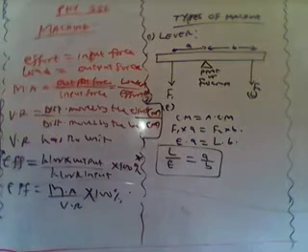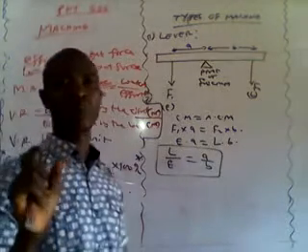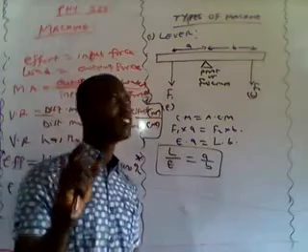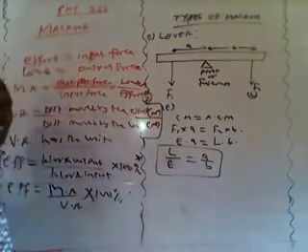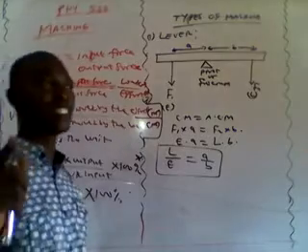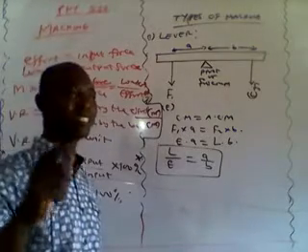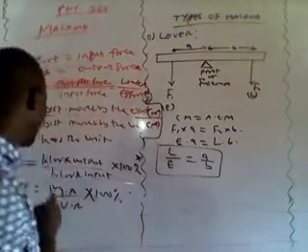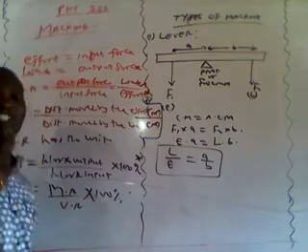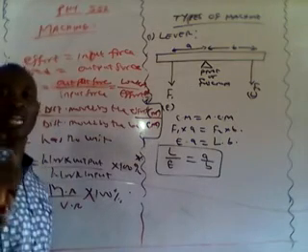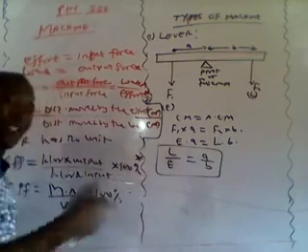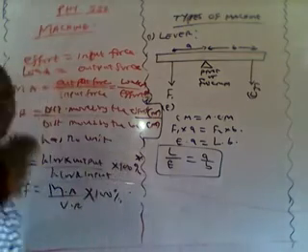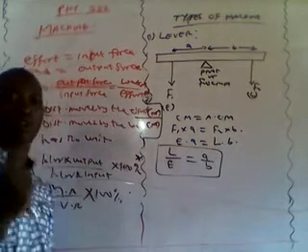Now, before I proceed, for any typical machine, the efficiency of such machine is always less than 100%. You have it in your notes, but let me reiterate that the efficiency of any typical machine is always less than 100% or 1, because 100% is 100 over 100, which means 1.